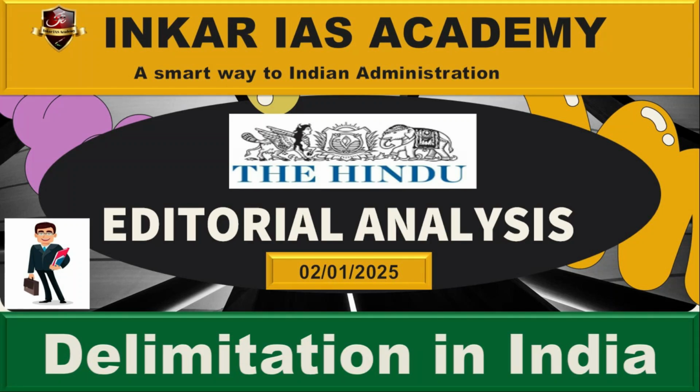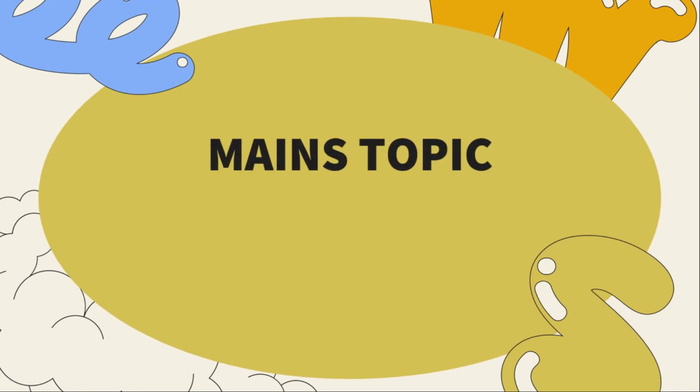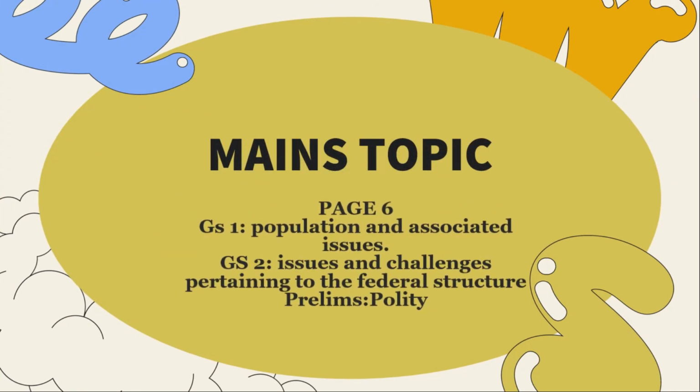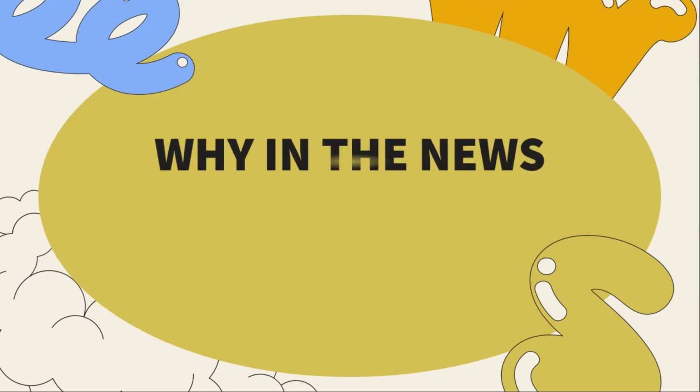Today we are going to discuss the 2nd January current affairs: delimitation in India. It's an editorial topic taken from the Delhi edition. The topic comes under our mains topics, GS1 population and associated issues, and GS2 issues and challenges pertaining to the federal structure. First of all, why is it in the news?